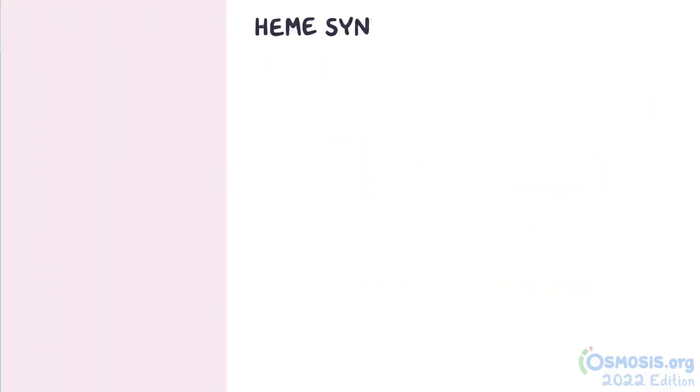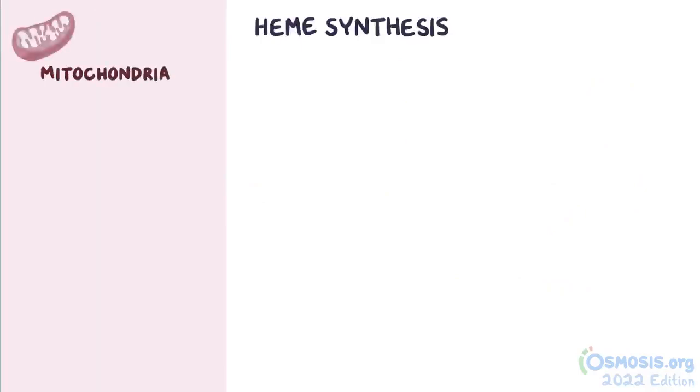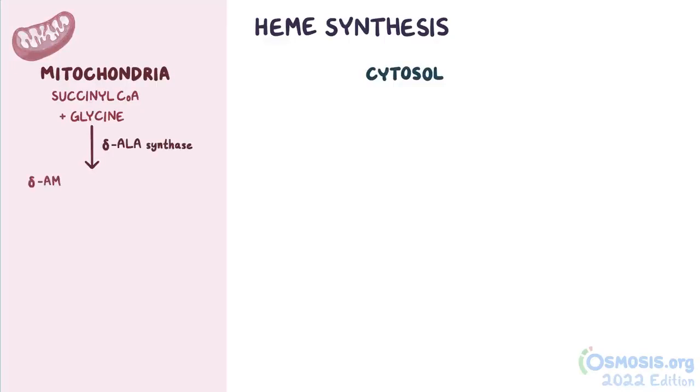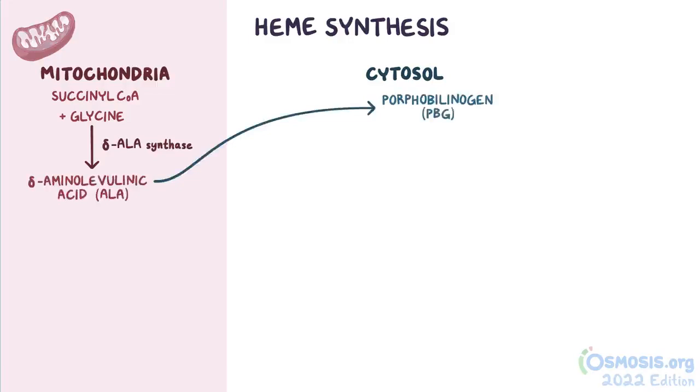The process of heme synthesis happens both within the mitochondria and the cytosol of a cell, and requires multiple enzymes to catalyze the numerous steps. It starts with the mitochondria, where succinyl-CoA binds to glycine via delta ALA synthase to produce delta aminolevulinic acid, or ALA. Then in the cytosol, delta aminolevulinic acid is converted to porphobilinogen, or PBG, via delta ALA dehydratase.